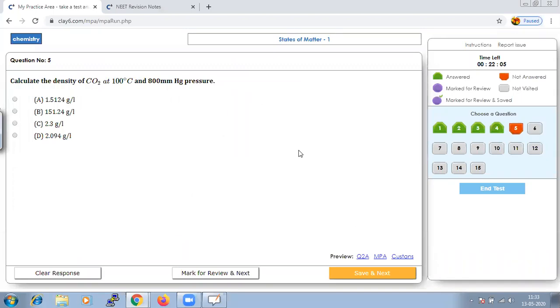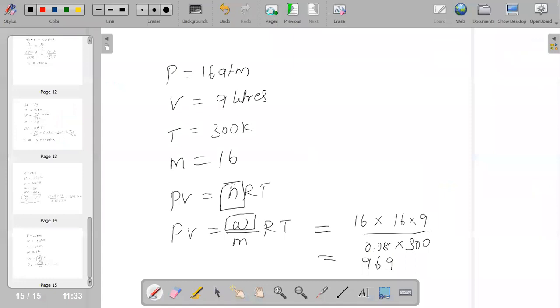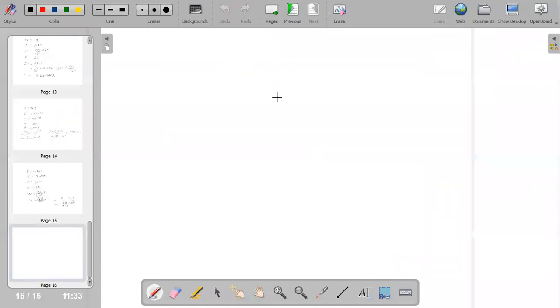Next they have asked us to calculate the density of carbon dioxide at 100 degree Celsius and 800 mm Hg pressure. Once again, let us find out all the given values.